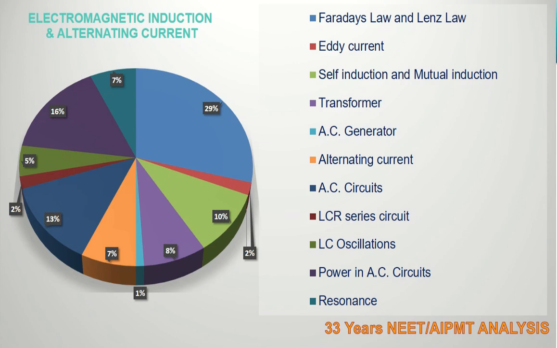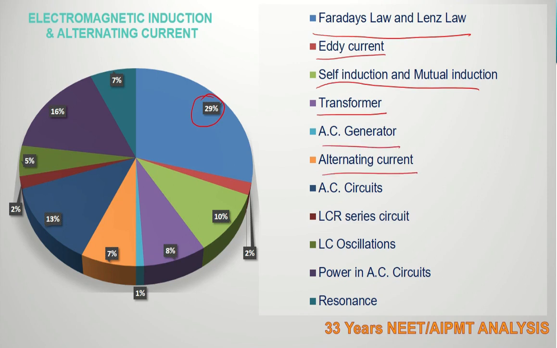And if you see the percentage, around 29% of questions were coming from Faraday's laws and Lenz law, around 2% from eddy current, 10% from self-induction and mutual induction, 8% from transformers, 1% from AC generator, 7% from alternating current, 13% from AC circuits, 2% from LCR series circuits, 5% from LC oscillations, 16% from power in AC circuits, and 7% from resonance.